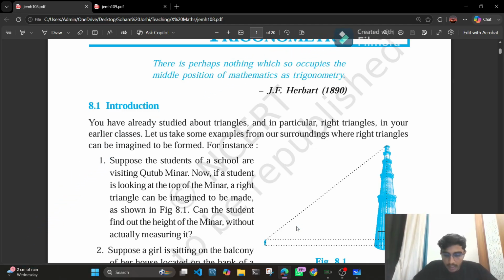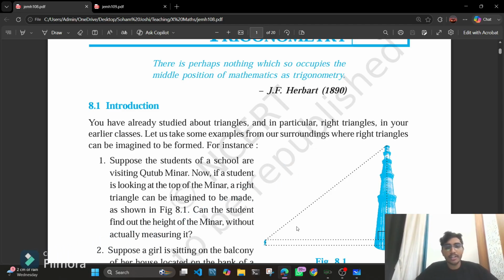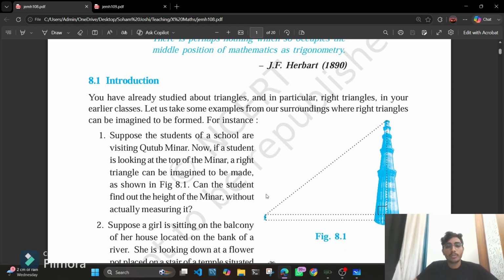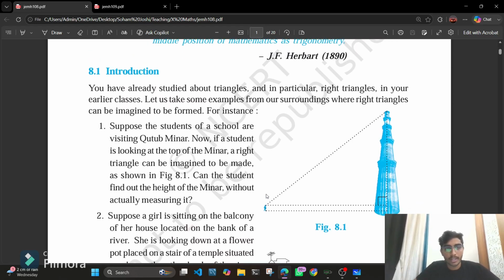It would never happen that you do not need trigonometry. If you take bio, there might be no need of trigonometry. But in general, in physics also, you need to learn trigonometry. There is a certain application of trigonometry. So let's get started with this chapter, Introduction to Trigonometry.